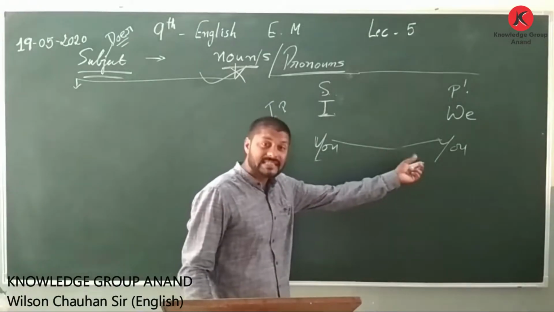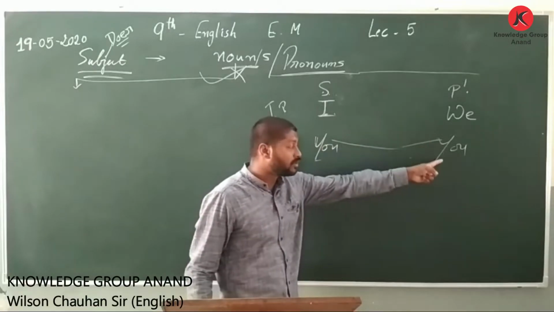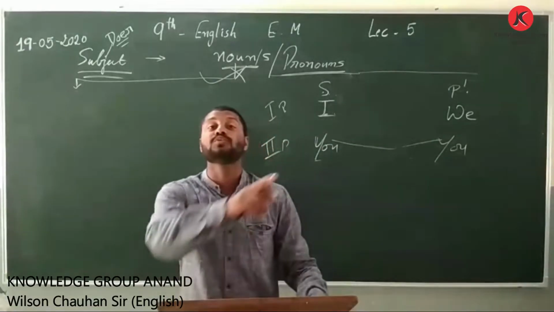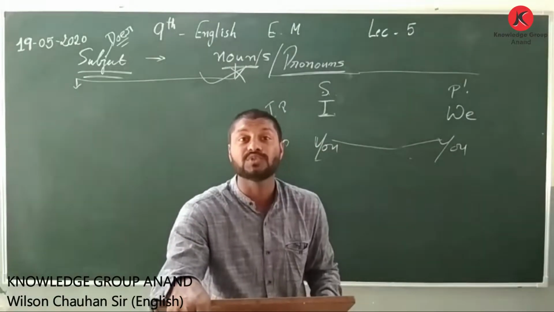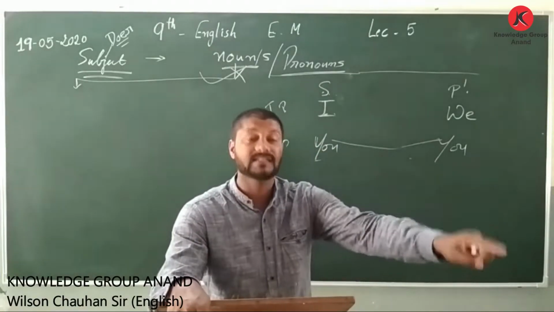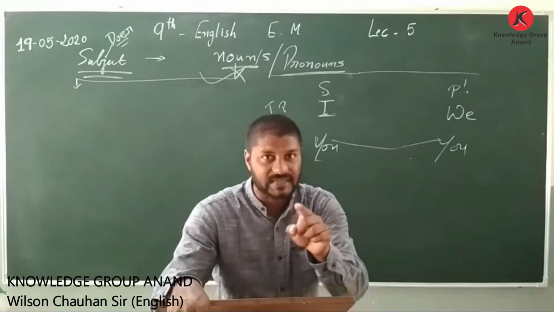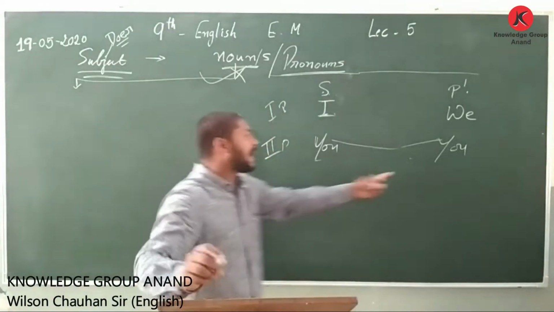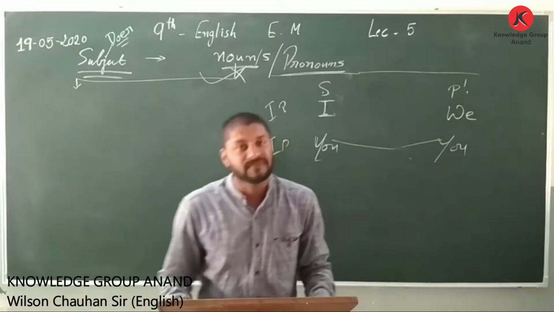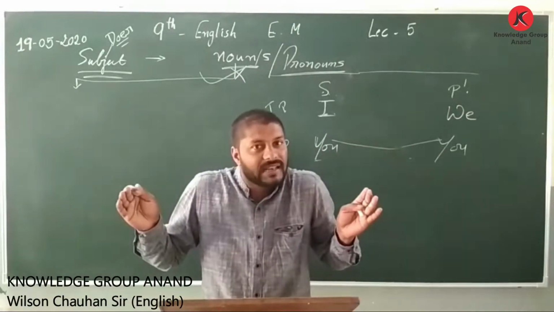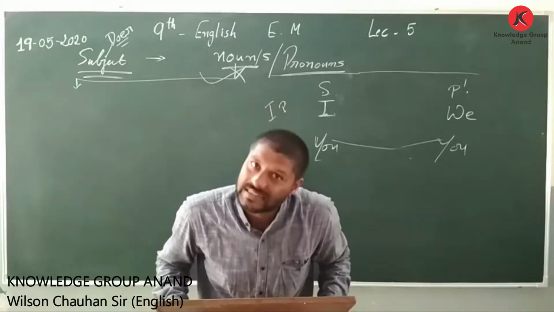But when I use this second person plural, which means I may be talking to you all, I may be talking to a class, I may be talking to a gathering, gathered together. Did you understand? So therefore, this and this, it is there "you", but it means different when it is used in a proper manner in the sentence.